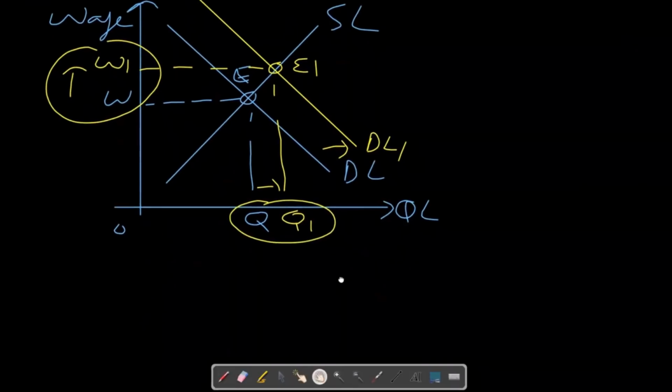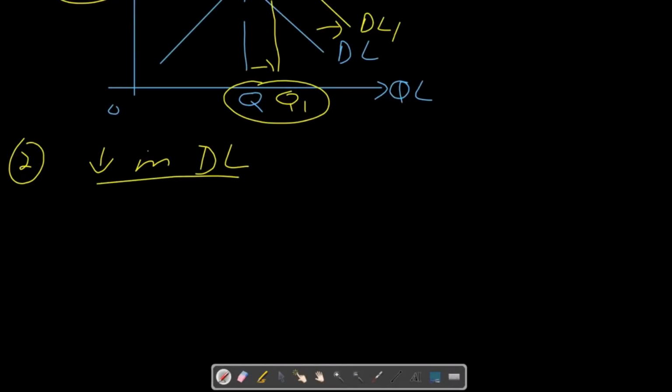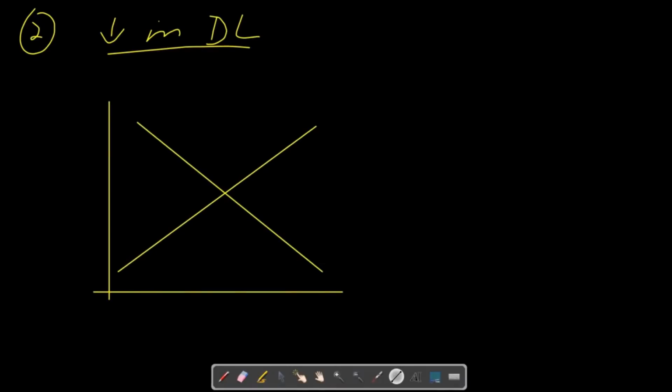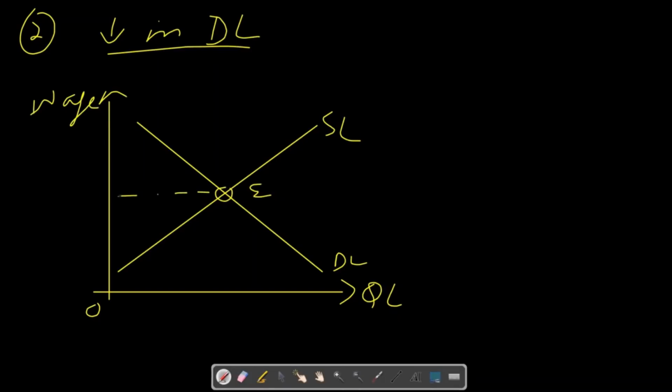On the other hand, decrease in demand for labor will have quite opposite impact. So we can again draw a graph to show its impact, draw equilibrium graph. So it is quantity of labor, demand for labor, and this is supply of labor. On y-axis, we have again the same wage rate, and this is initial equilibrium point where quantity and wage rate can be found. So equilibrium wage rate is W and equilibrium employment is Q.